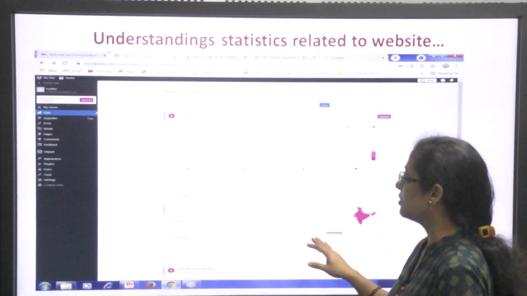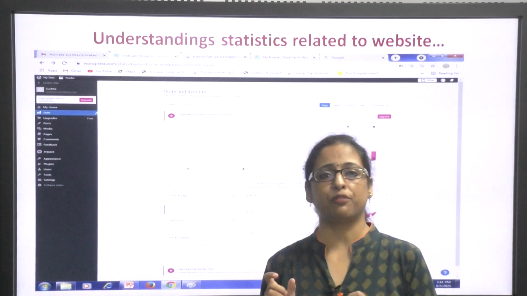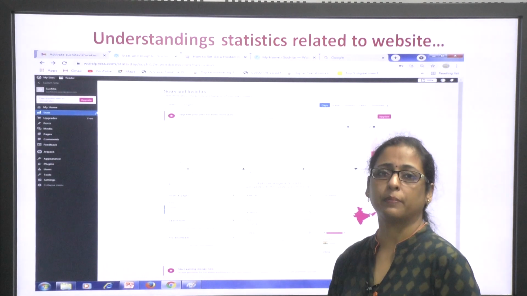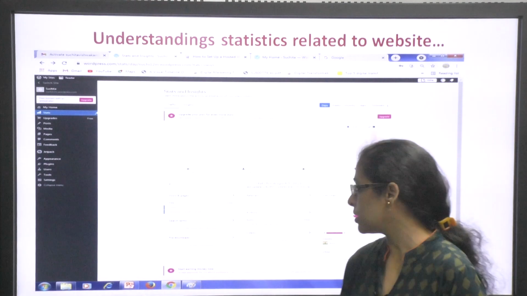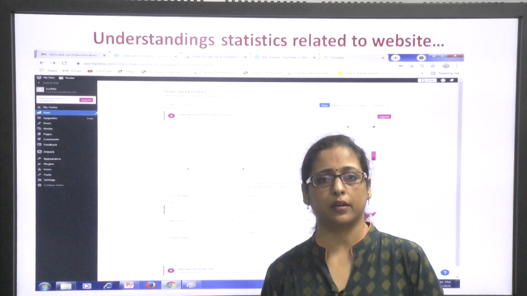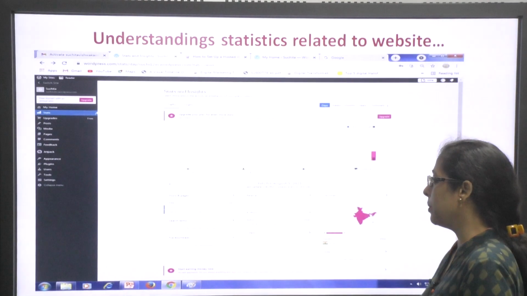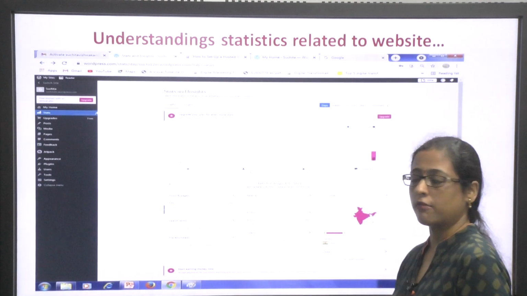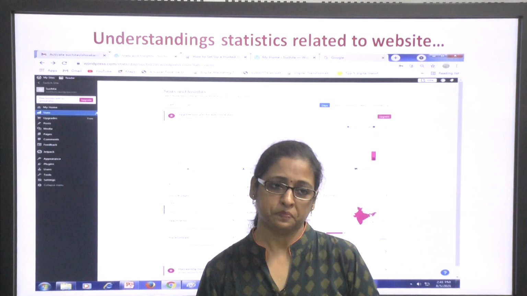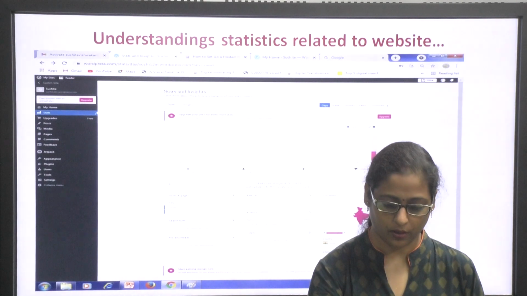Then you always have the details of search terms, that is, what terms they looked for. If you have added certain plugins or certain pictures, then which particular picture or term they like most. What are the various files they have downloaded from your website. If you have added certain files that can be downloaded or searched, then the number of files that were downloaded. How many videos have been viewed, and who are the people referring it to others for further reading. So, these are the various things that one can have a look at.